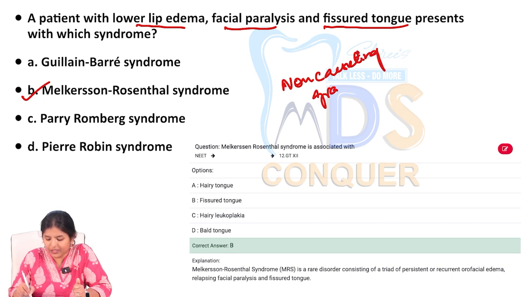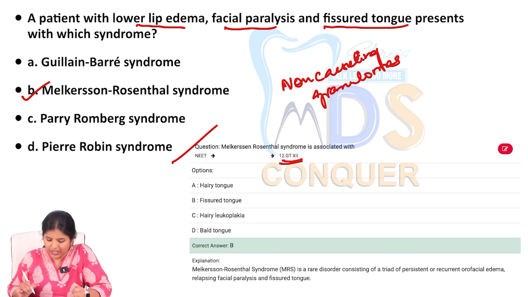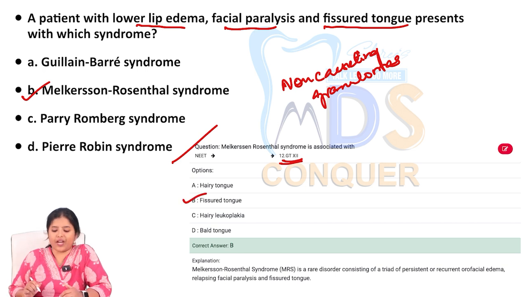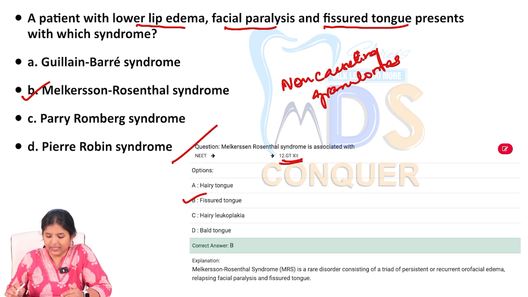Multiple times we have discussed this, and the same question was asked in your GT also, GT 12. Melkersson-Rosenthal syndrome is associated with fissured tongue. So it's a triad of facial paralysis, lower lip edema, probably due to granulomas, and fissured tongue.